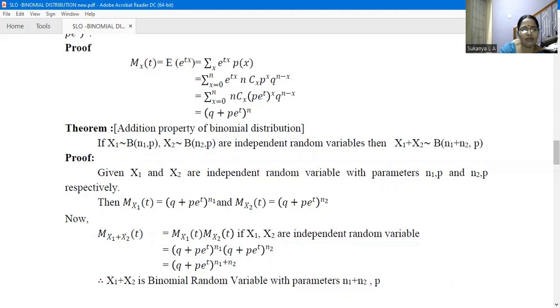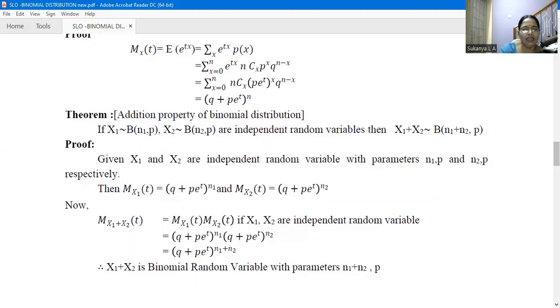Now we substitute the values of M_X1(t) and M_X2(t): (q + p e^t)^n1 and (q + p e^t)^n2. Combining these two, we can write it as (q + p e^t)^(n1+n2).